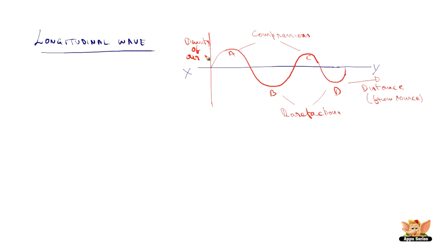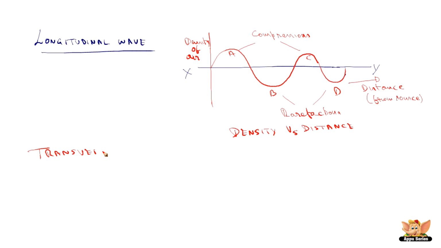The density of air changes continuously, because during compression it is high and during rarefaction it is low. So we can take that as a parameter for representing a longitudinal wave. This is density versus distance from source, the longitudinal wave representation.